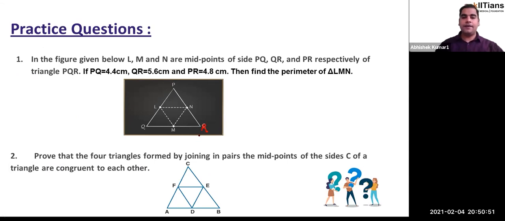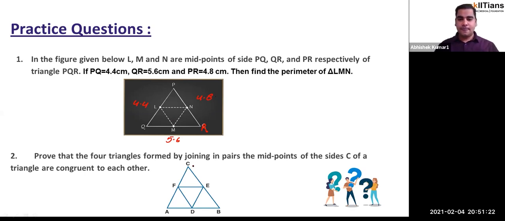This is R. Okay. PQ is provided as 4.4 centimeters, QR is provided as 5.6 centimeters, PR is provided as 4.8 centimeters, then you have to find the perimeter of this small triangle that you have, which is triangle LMN. And it's very clear which theorem we have to use. You have to use the midpoint theorem here. You try it. I'll see how you are going to use the midpoint theorem in this particular question.